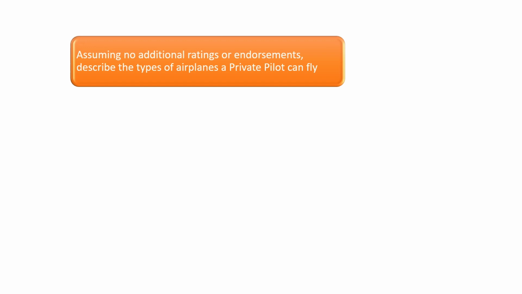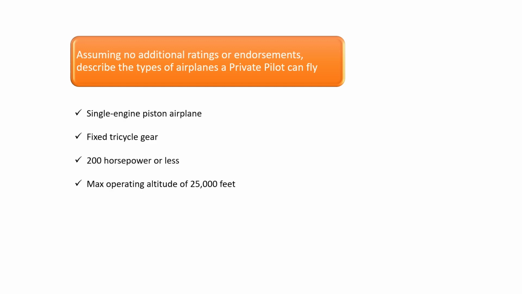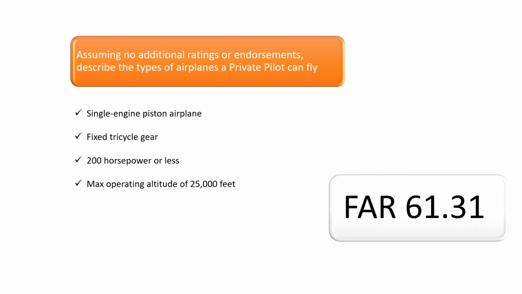Assuming no additional ratings or endorsements, describe the types of airplanes a private pilot can fly. Without any additional ratings or endorsements, private pilots are limited to operating single-engine piston aircraft with a fixed tricycle gear, max horsepower of 200, and maximum operating altitude of 25,000 feet or less. Additional ratings and endorsements are needed to fly complex, high-performance or tailwheel aircraft. See FAR Part 61.31 regarding regulations around type ratings and additional training and authorization requirements.